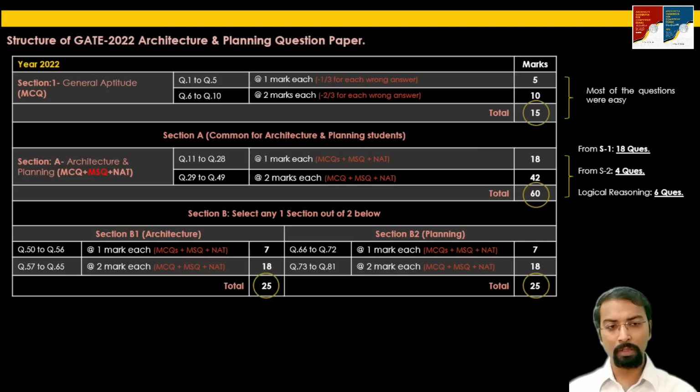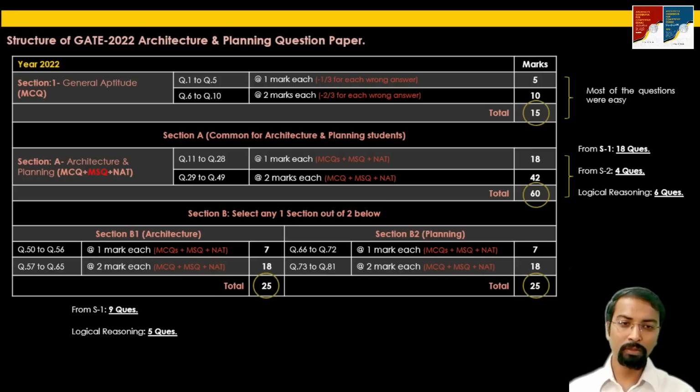So accordingly, this 18 plus 4, 22 plus this 6. So 28 questions from this section were very easy to solve in the GATE 2022 paper. Again, from section B, in section B1, containing the architecture related questions, 9 questions from this section were related to the past year papers.